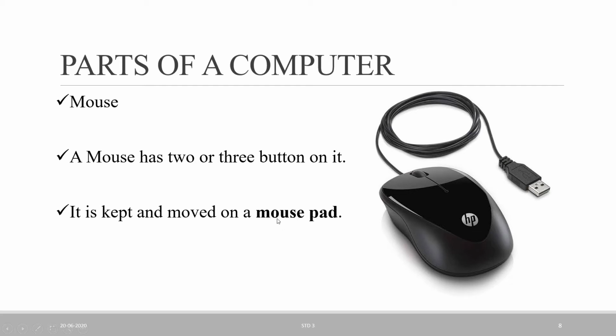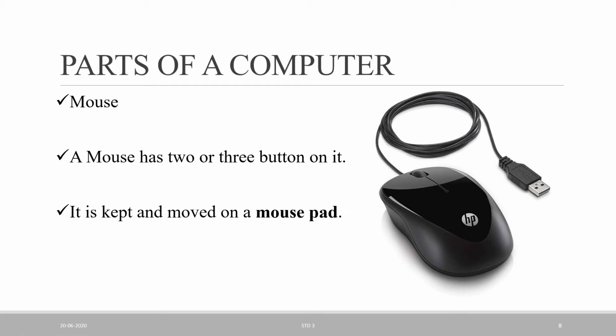You know what a mouse pad is? Whenever we go to the computer lab, you see that the mouse is kept on a black cover, right? So this square black cover is called a mouse pad. And you can draw a picture using the mouse.